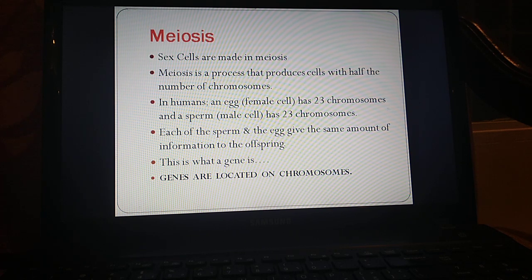So what is a gene? A gene is a piece of the chromosome which is responsible for controlling a trait. So the location of genes is chromosomes. And this answers the first question in our lesson in the introduction.